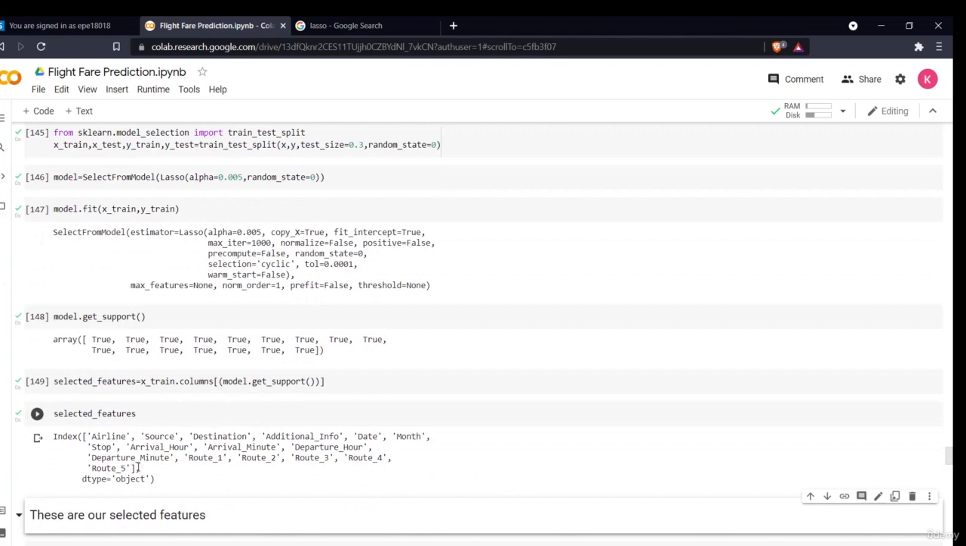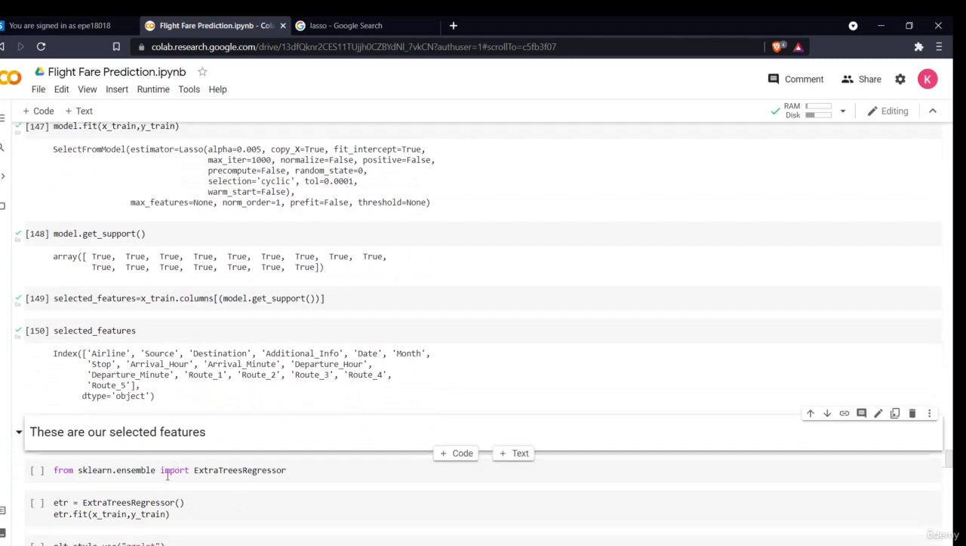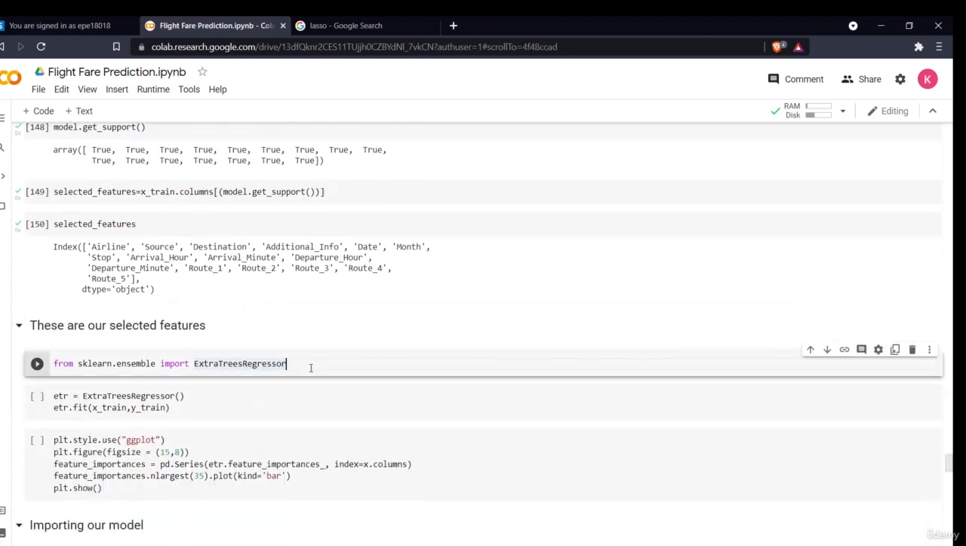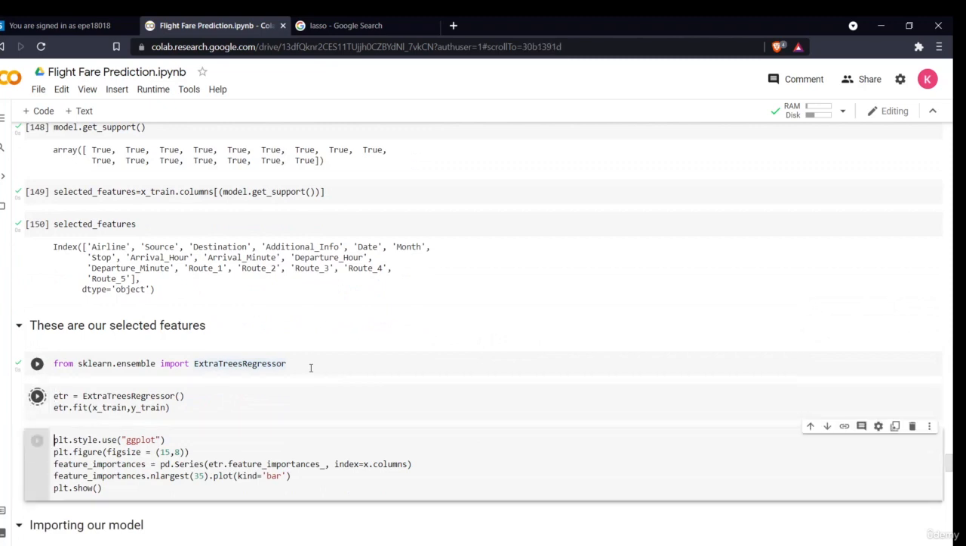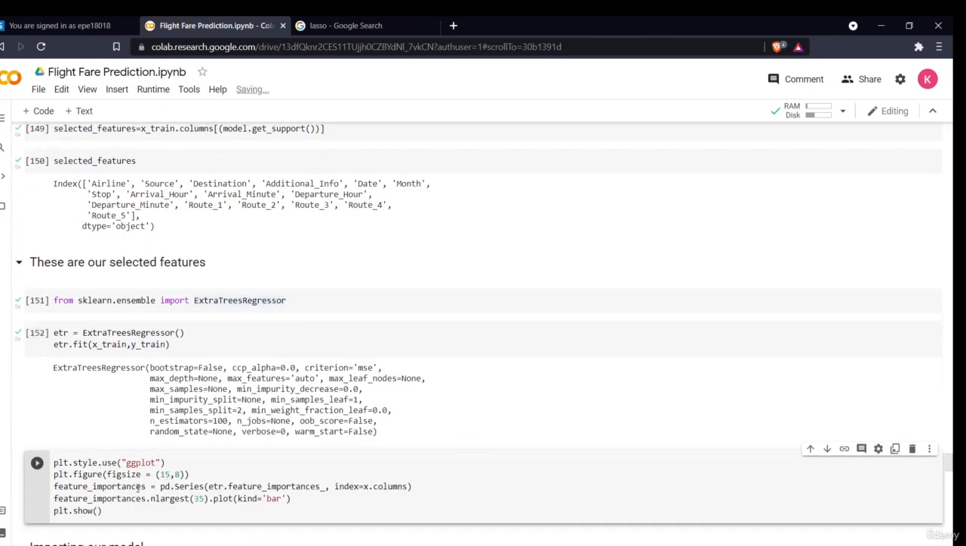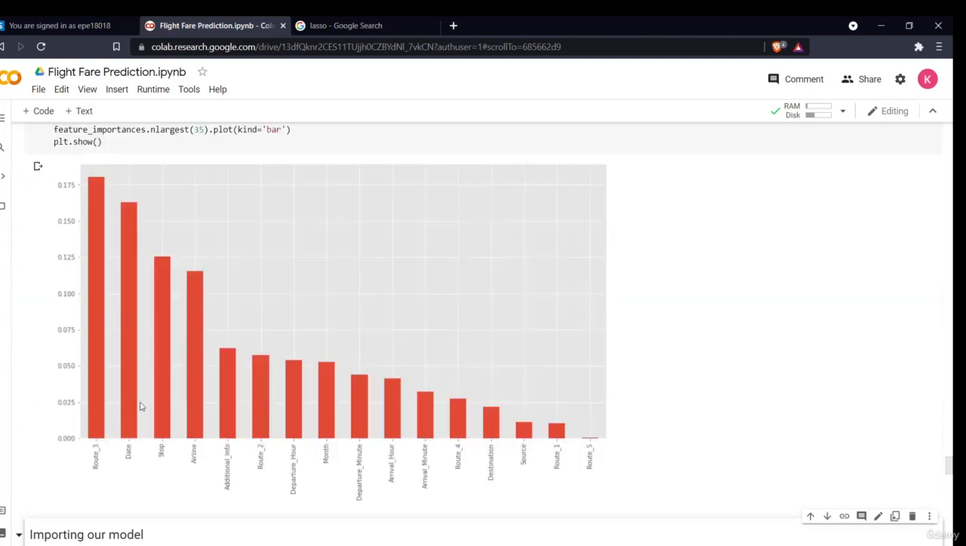Now, if you want to view it visually, we'll import one model known as extra tree regression. It will fit the data, and see, it has fitted the data. We'll create a plot known as feature importance. This extra tree regressor will provide us with the different features and their importance, and we can plot it in the form of a ggplot.